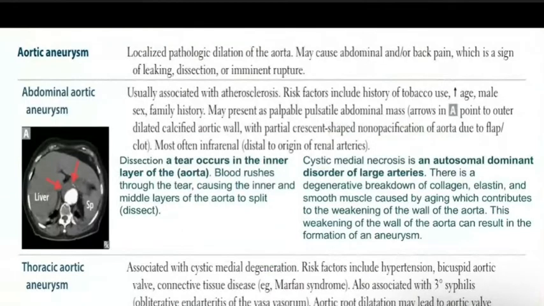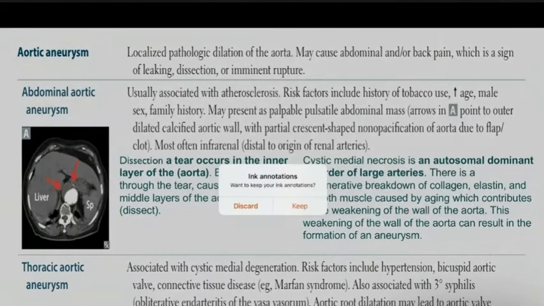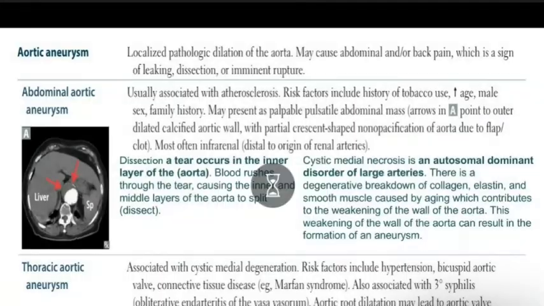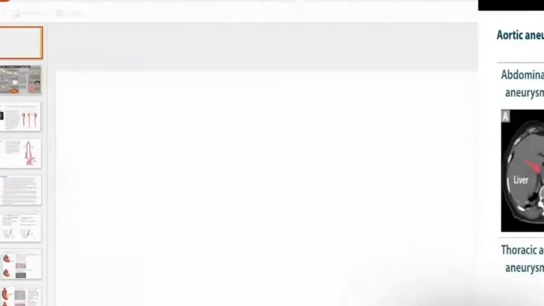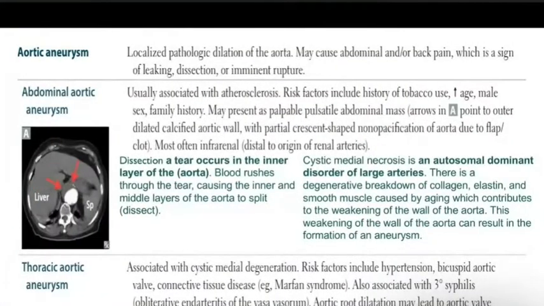Now, aortic aneurysm is a localized pathologic dilatation. Aortic aneurysm means dilatation of this aorta. So it is a localized pathologic dilatation of the aorta and may cause abdominal or back pain.